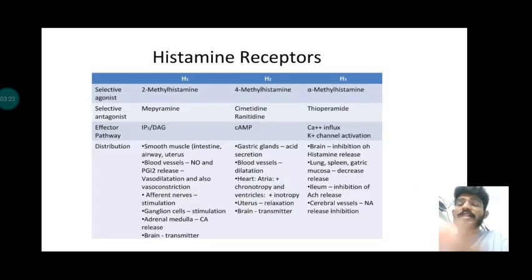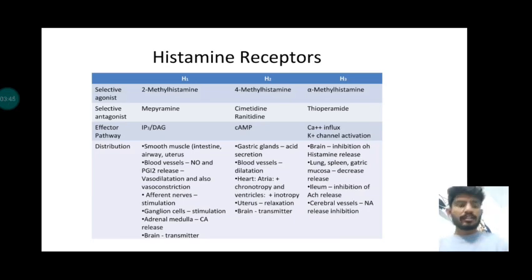Further, receptors. Now the released histamine will act on its receptors. There are mainly 4 receptors for histamine: H1, H2, H3 and H4. We have more clinical significance and action of H1 and H2. H3 and H4 do not have that clinical actions. All these histamine receptors are G protein coupled receptors.